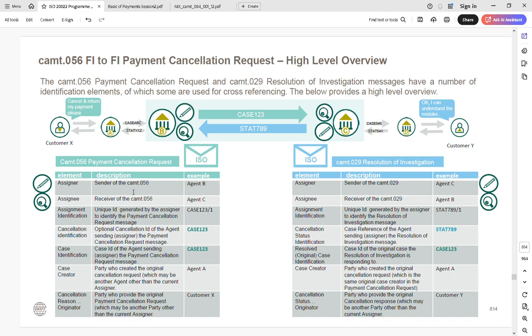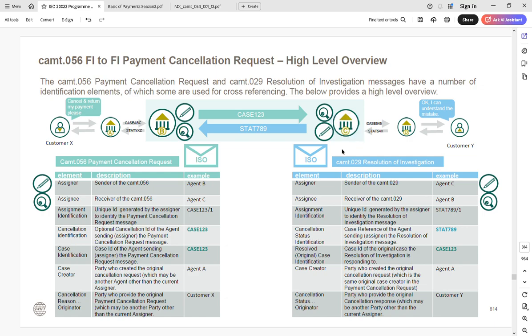Now let's see in this example what the significance is. The assigner sends the CAMT.056 to agent B. From agent A it is sent to agent B. Assigner to assignee: the assignee receives the CAMT.056, here agent C, the intermediary or receiver agent.